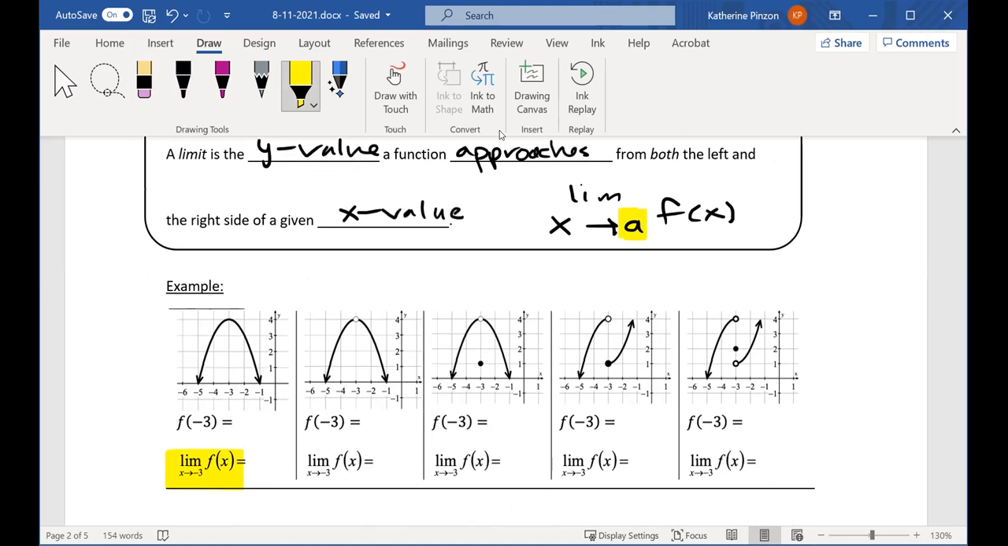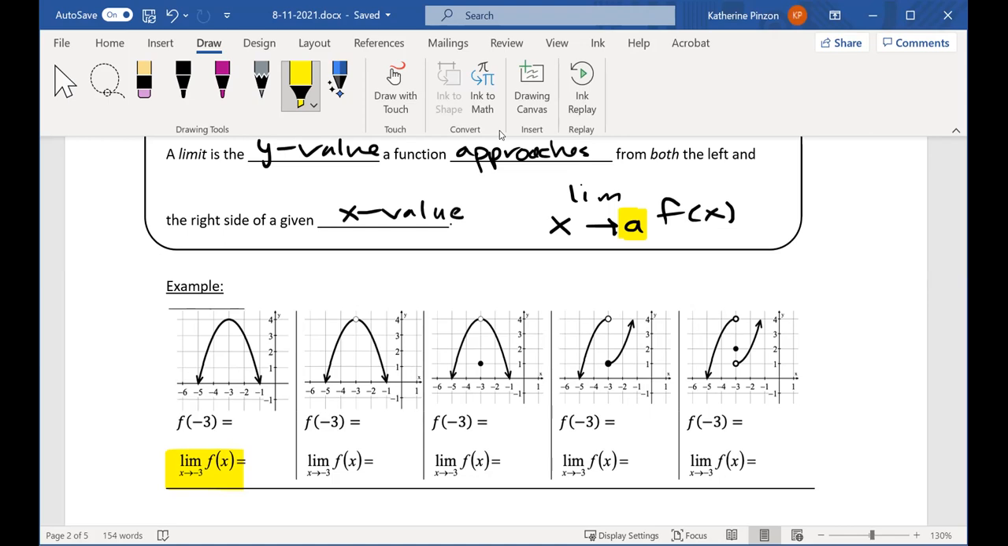So I want you to start with these three graphs here. All three of these graphs look really similar, right? These first three graphs all look really similar. What would you say is the only difference in these first three graphs?